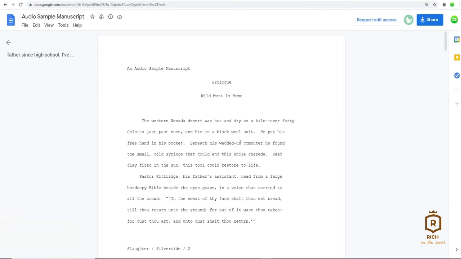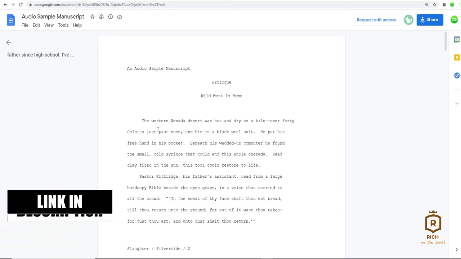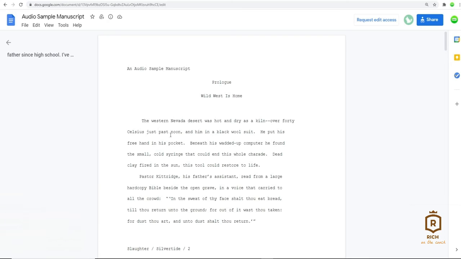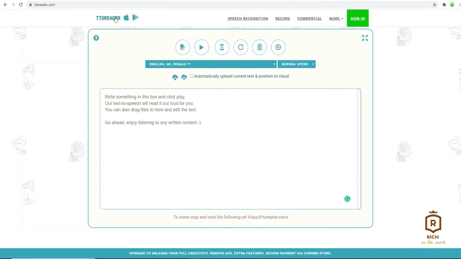Usually what narrators do is get a good quality microphone, open up a recording software, and spend hours on end recording audio samples of a script. But instead of spending hours and hours recording audio, we're going to be using some tools. So our first tool is TTS Reader. You can just go to ttsreader.com.